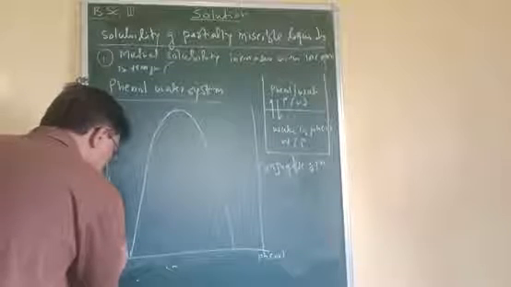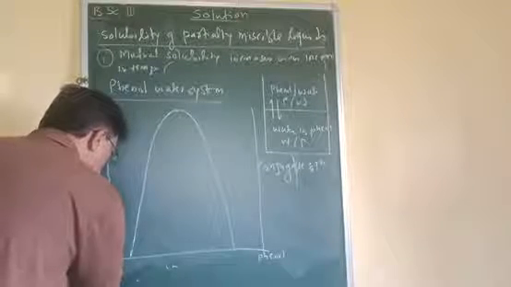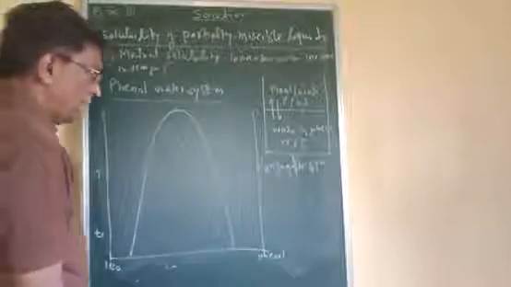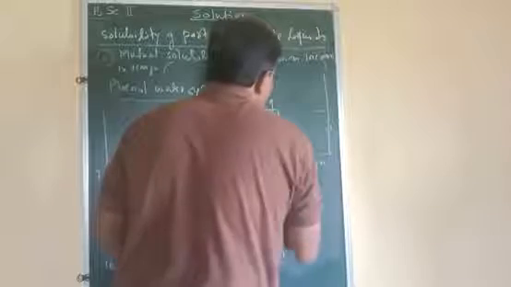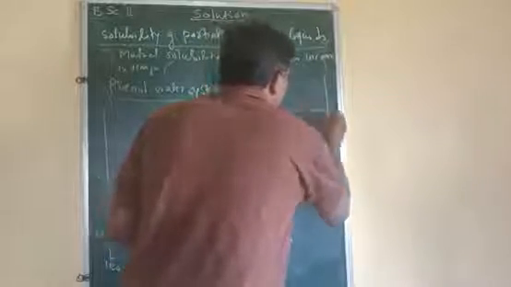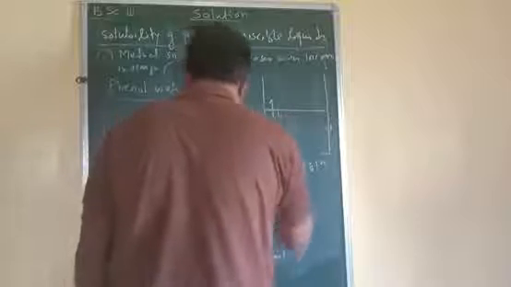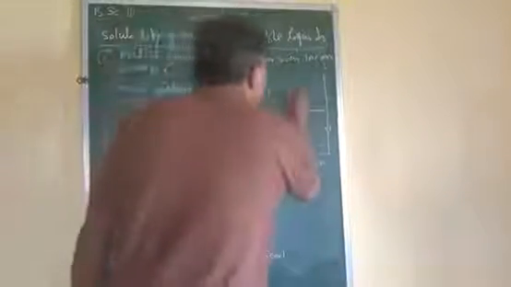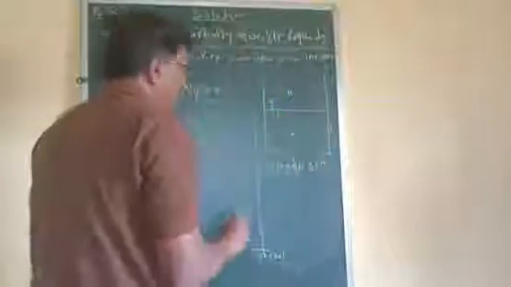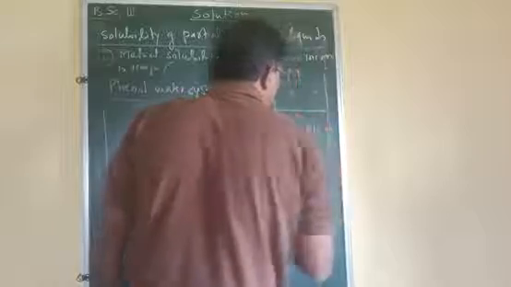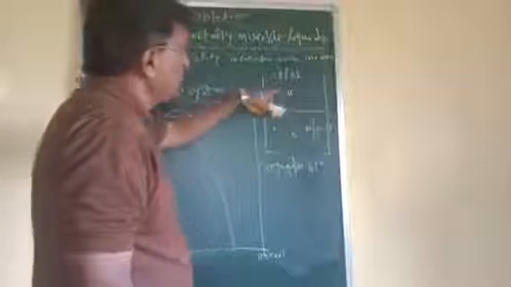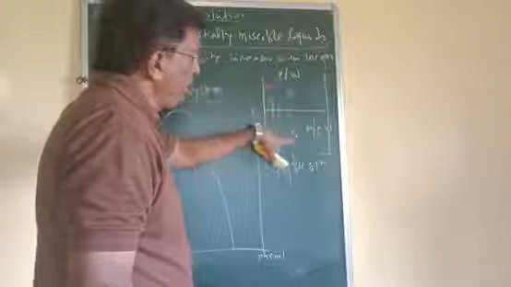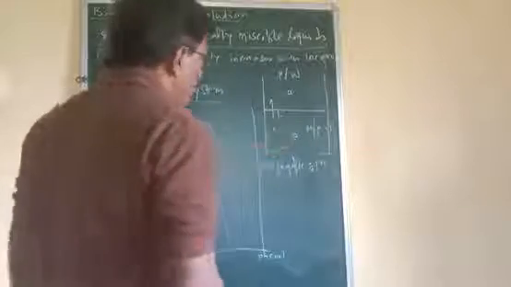If we consider any temperature T, or suppose T1, then at this particular temperature T, this is A and this is B. The composition of phenol in water, the composition of water in phenol. That means the composition of this conjugate solution is A and the composition of the other conjugate solution is B.